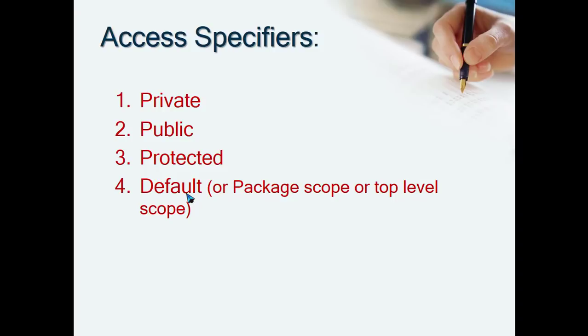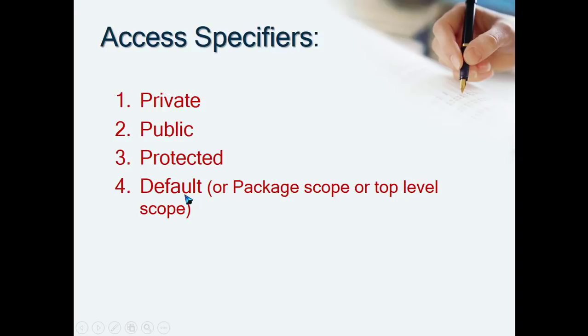So the default access specifier is useful within the same package. It means if your classes are available in the same package, in the same directory, in the same folder, in that case the default access specifier is sufficient.